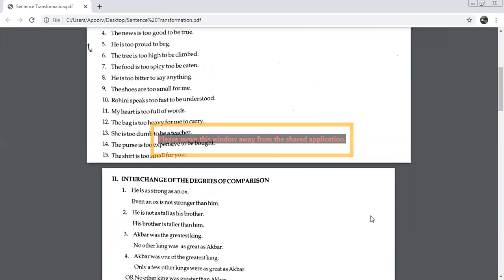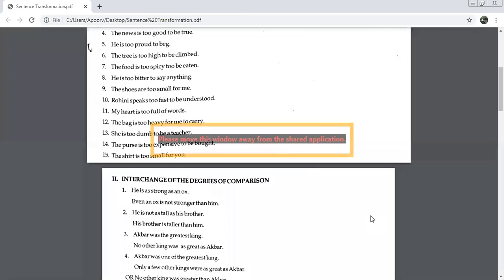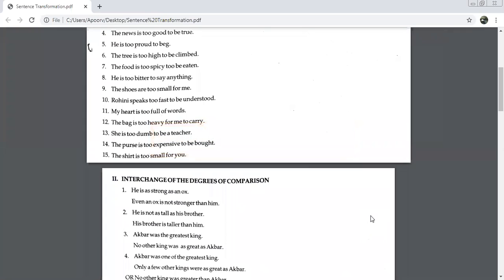Let's see this. He is as strong as an ox. We are comparing two, he and ox. So the degree is going to be comparative degree. So we will say, even an ox is not stronger than him. Because both of them are equally strong. Got it? He is as strong as an ox, ka matlab what? That both of them are equally strong. So the last part will come first. We will say even an ox is not stronger than him.